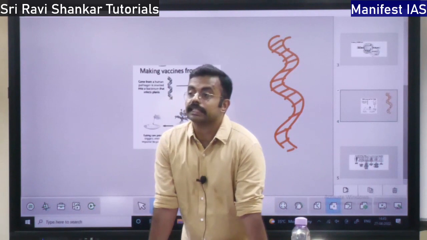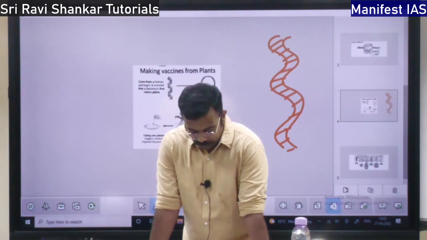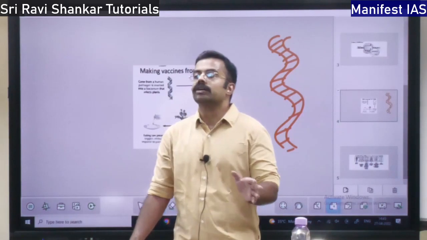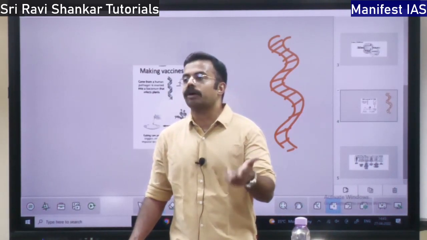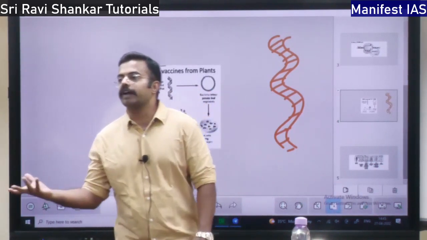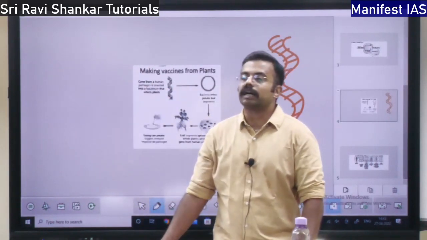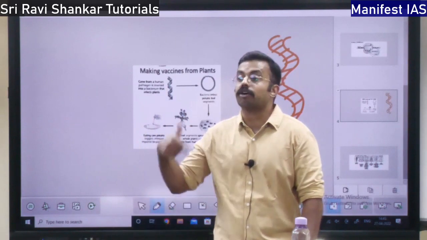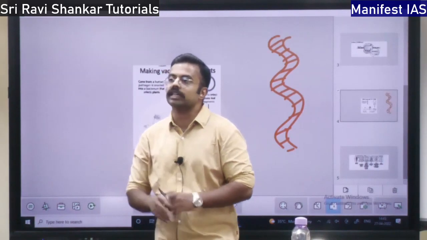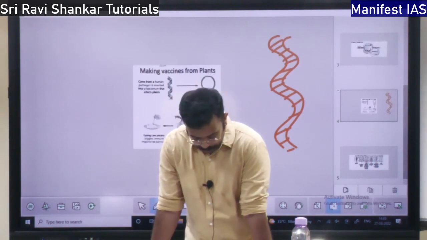If there is a change in the DNA sequence, that is called DNA mutation or genetic mutation. This is because of a mistake made in the DNA copying. The DNA gets copied itself. If there is some mistake because of any external factor, environmental stress, or the ultraviolet rays, and there is any problem in the copying mechanism, then it is called gene mutation, right? So if there is a change in the DNA, that is called mutation.